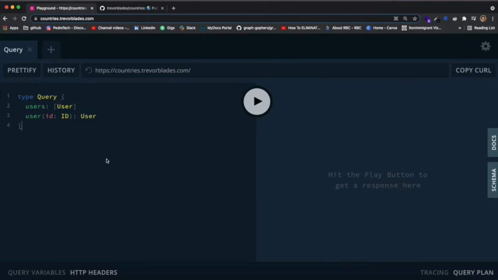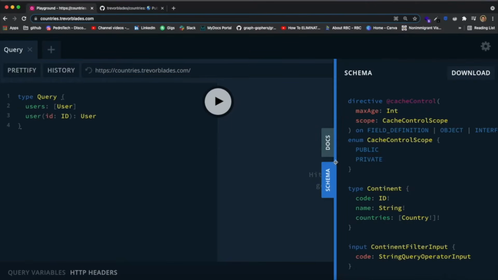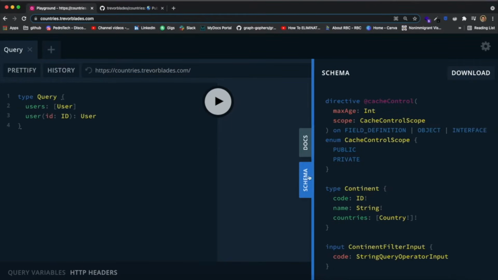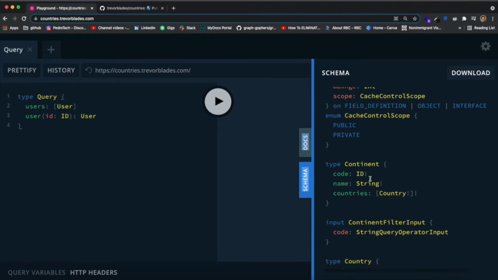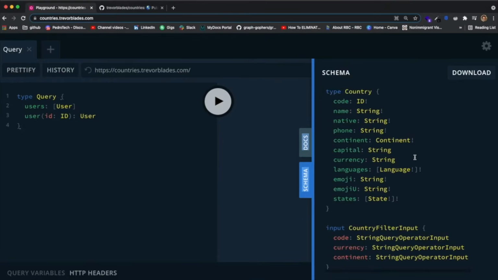So I just wanted to mention this before we take a look at the schema. But basically, this is how you lay out all the different queries that you might make to your API. And you'll see this inside of this API, because one of the good things about GraphQL Playground is that when you connect to a public API or any other GraphQL API, it actually generates a beautiful layout of the schema for that specific API. And if I click on this button over here, I can see the whole GraphQL schema defined in front of me.